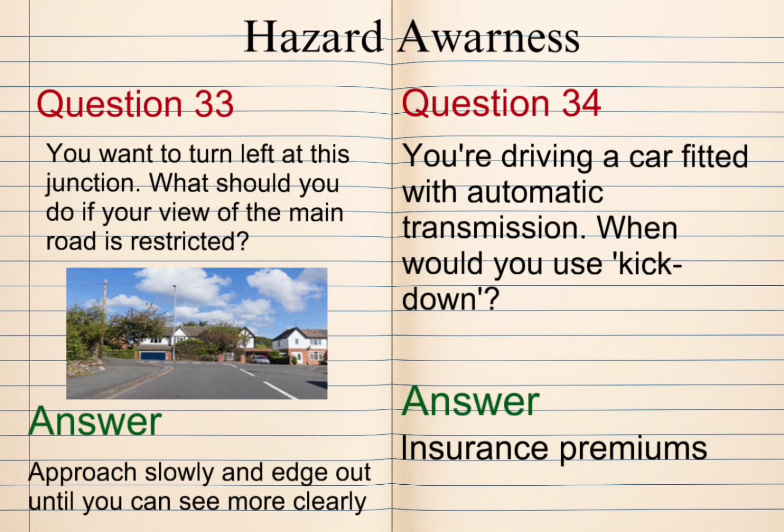Question 33. You want to turn left at this junction. What should you do if your view of the main road is restricted? Answer: approach slowly and edge out until you can see more clearly.